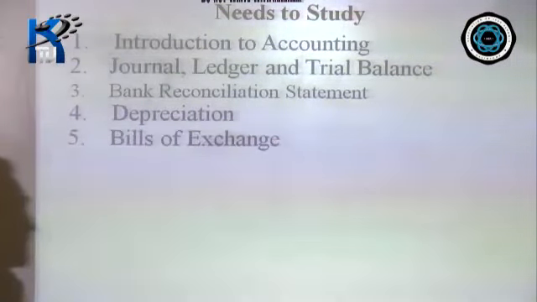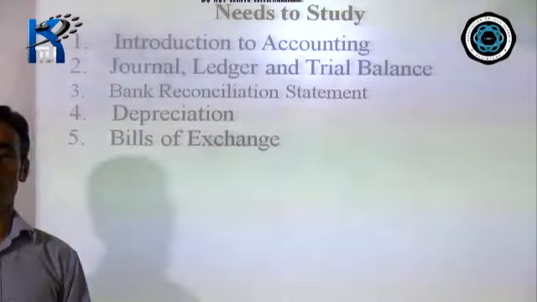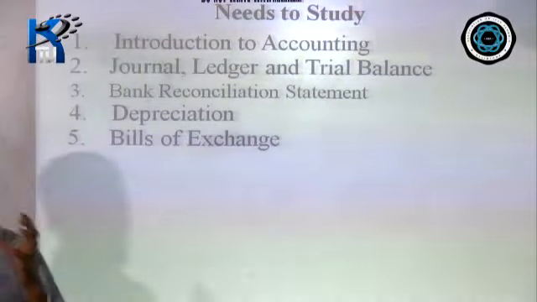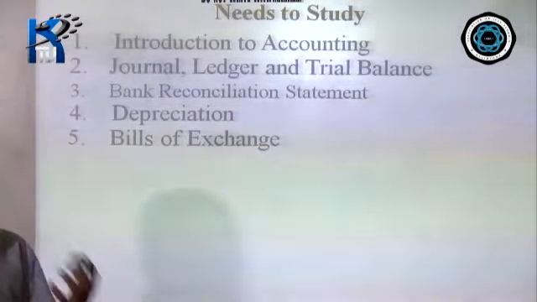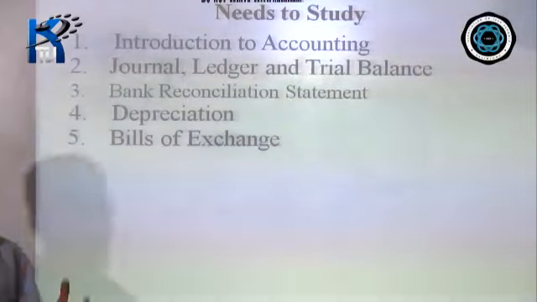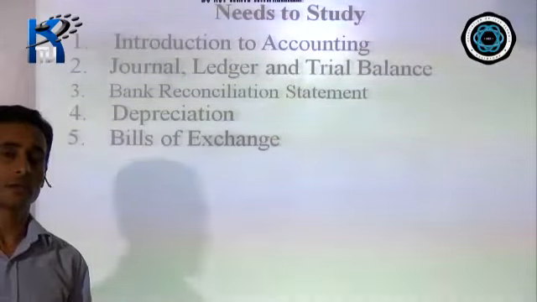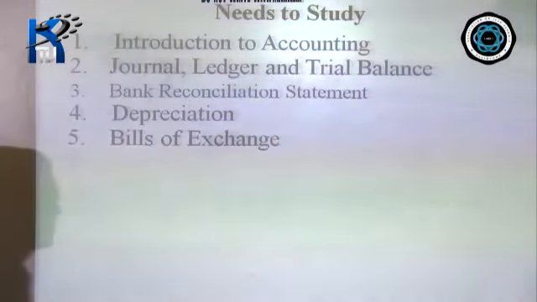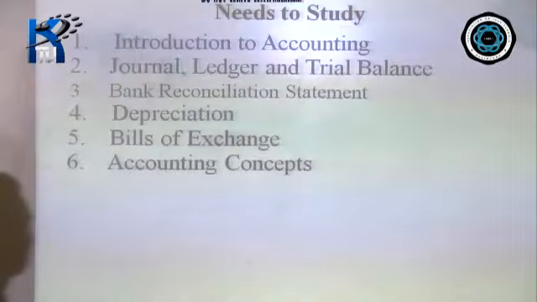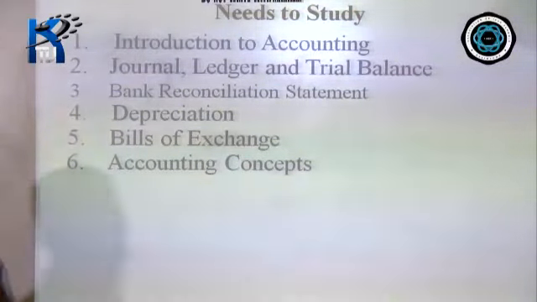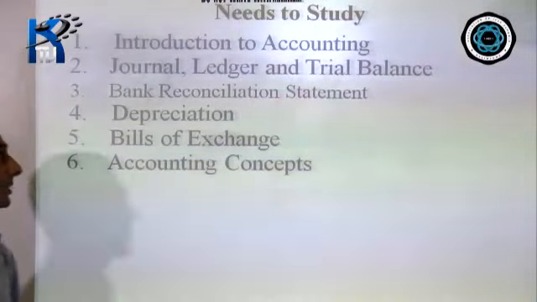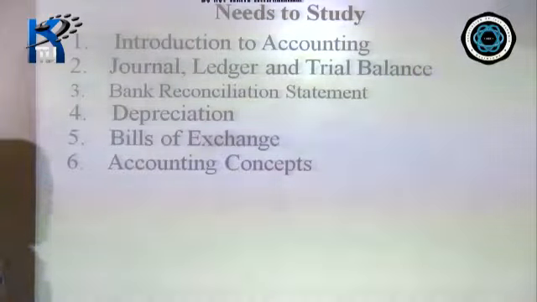Number 5, bills of exchange. A bill of exchange is an instrument, you can say a document, which proves that something has been bought on credit and money has to be paid later, right? Accounting concepts are the thoughts, the ideas, the principles which are used in keeping accounts and generating financial information.